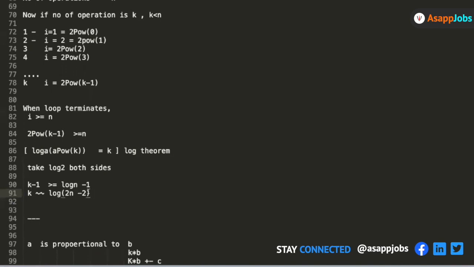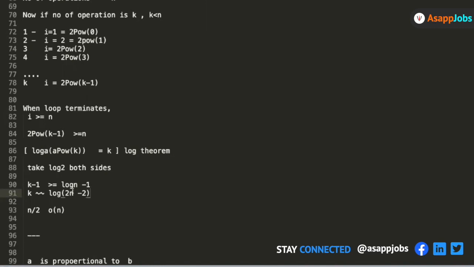You never say 2. Even if you are dependent on n by 2, you always say the time complexity is order of n. You don't say time complexity is order of n by 2, because time complexity is just the proportionality. You don't put the constants in. You just see what the value of the variable is. So it's n only, right? So you say that k is directly proportional to log n. You just remove the constant and say that k is proportional to log of n, because the constant doesn't change the proportionality. Okay. Make sense?